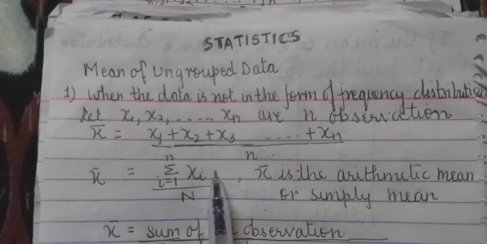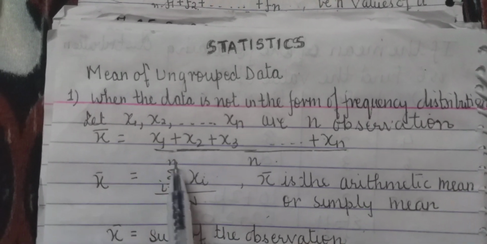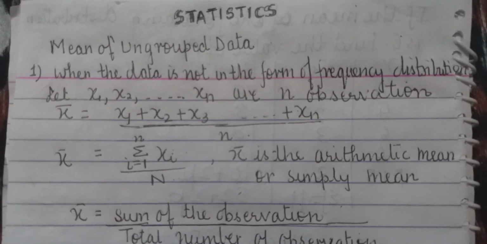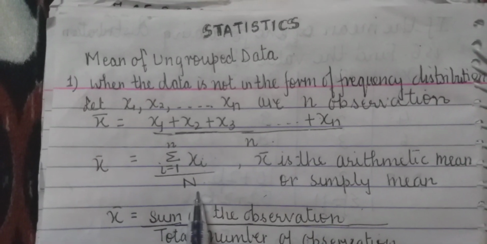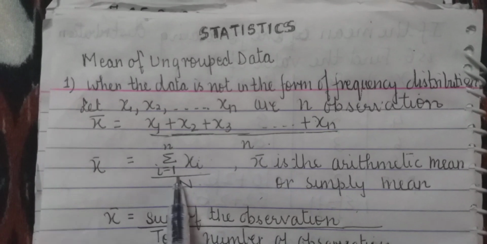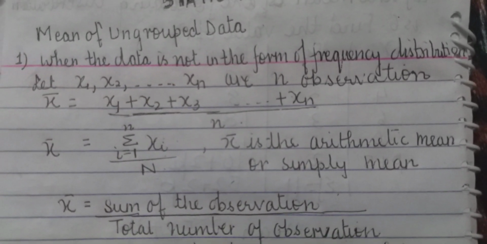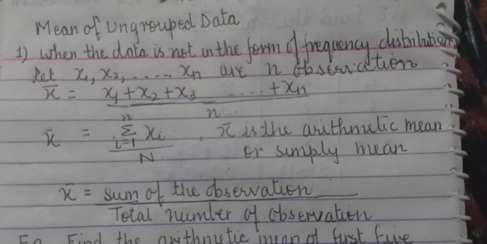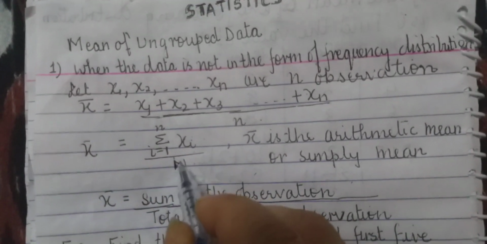Sigma xi, where i ranges from 1 to n. This 1 to n shows that there are n observations, divided by n. See, if it is 1 to 10, it means there are only 10 observations, then I'll divide that by 10.